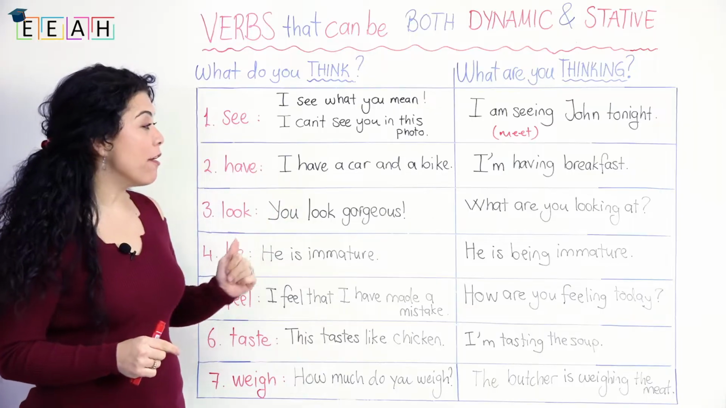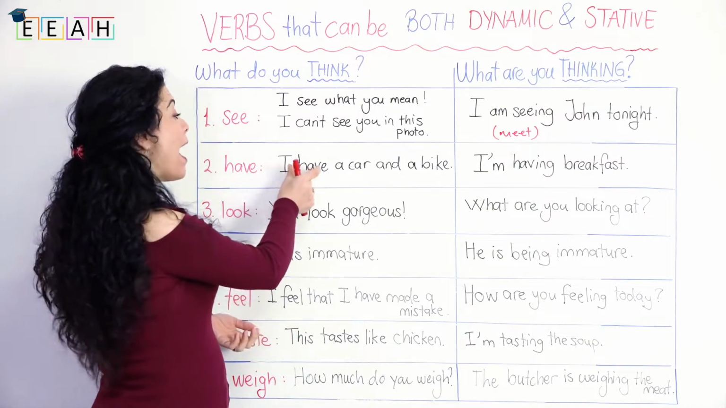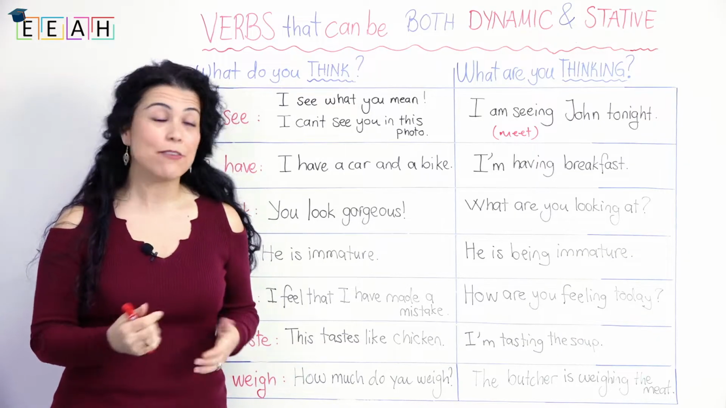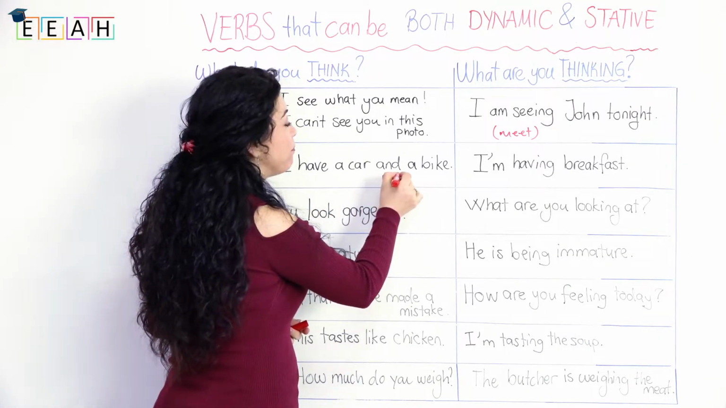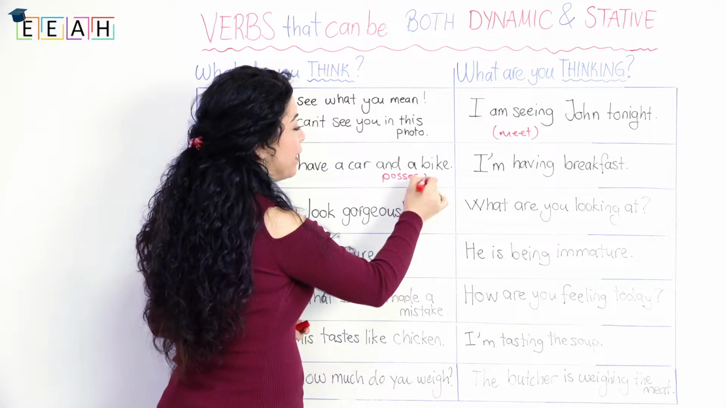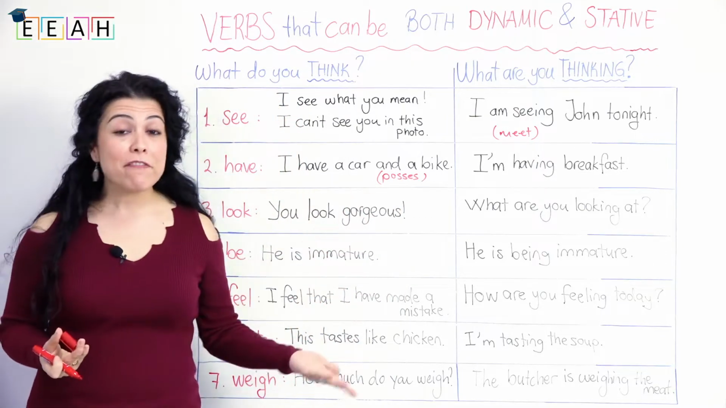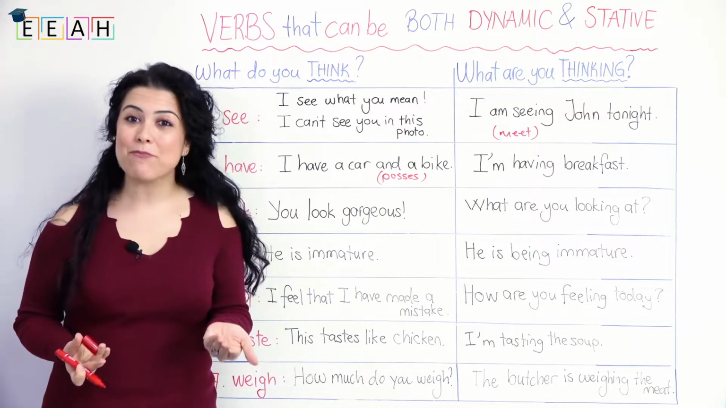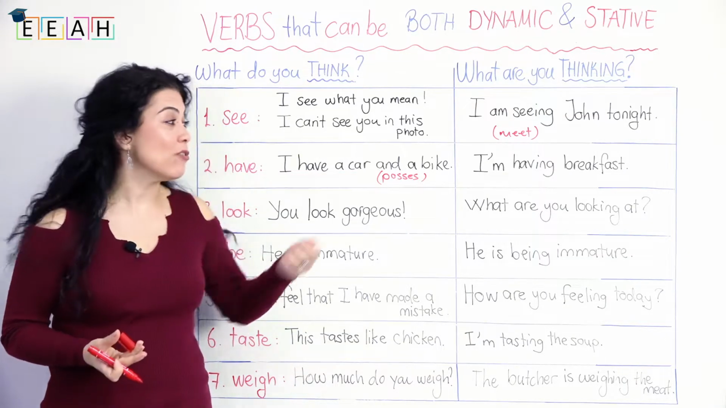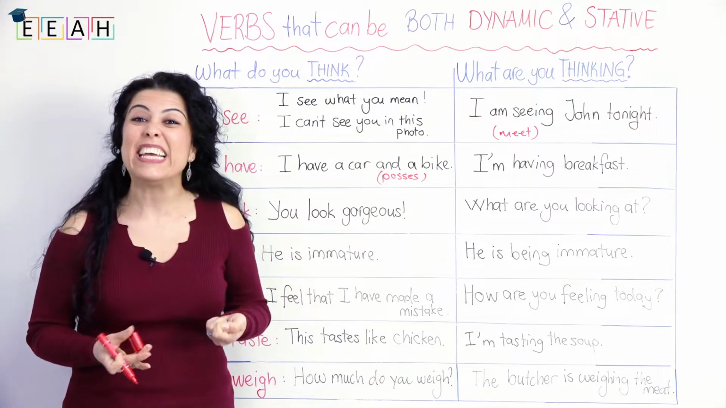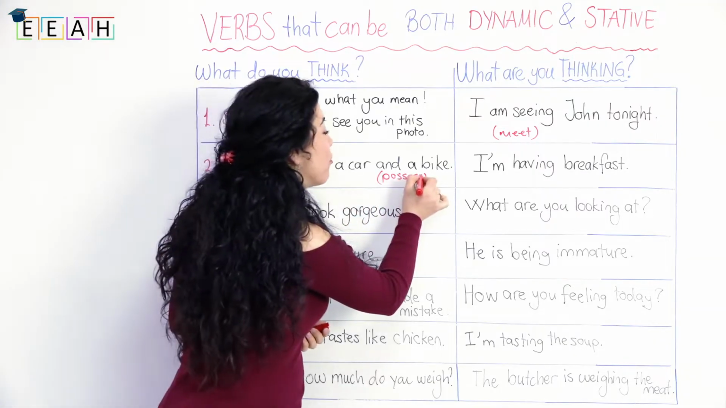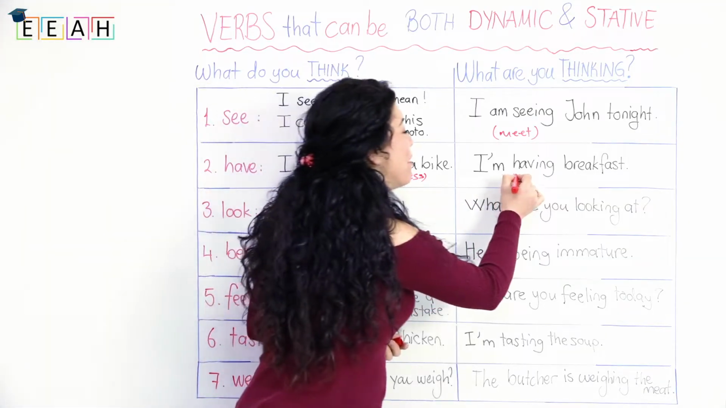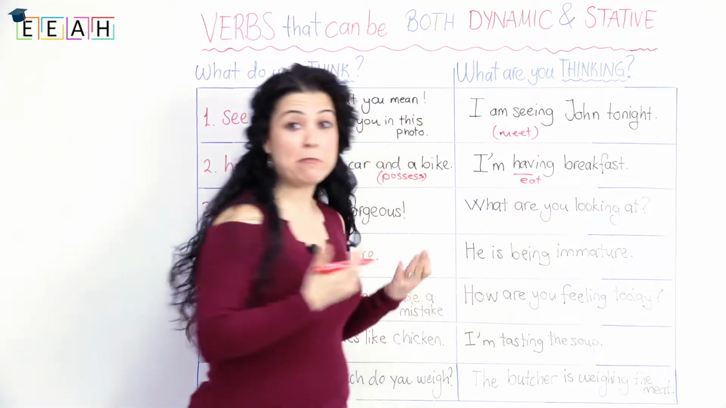The second one we are studying is have. So I have a car and a bike. The verb have in the stative form means to possess, right? Possess. Okay. I'm having breakfast, on the other hand, means I'm eating breakfast, right? I'm eating it. So this refers to the act of eating. I'm having breakfast, so I'm eating it.